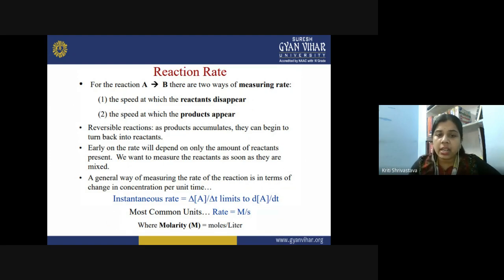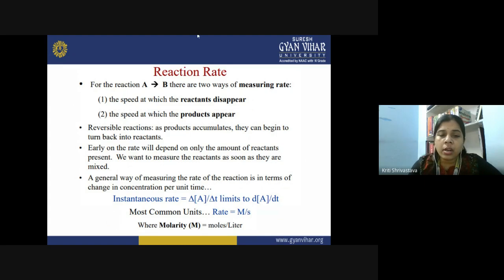Early on, the rate will depend only on the amount of the reactant present. So we are measuring the rate of the reaction before equilibrium is attained. At equilibrium, the forward and the backward reaction rates are similar. So before equilibrium is attained, we measure the rate of the reaction, which depends upon the amount of the reactant, and we want to measure the reactant as soon as they are mixed. A general way of measuring the rate of the reaction is in terms of change in the concentration per unit time.